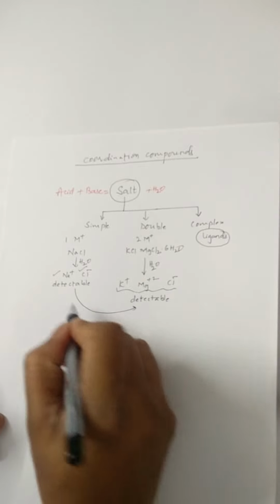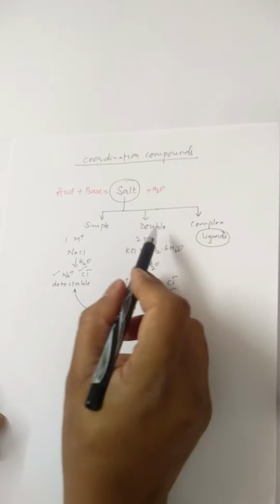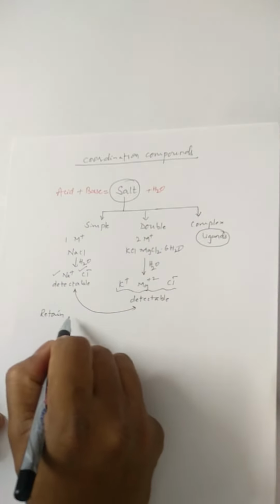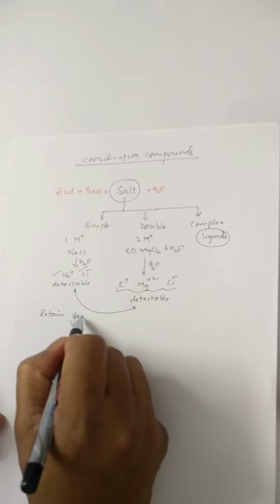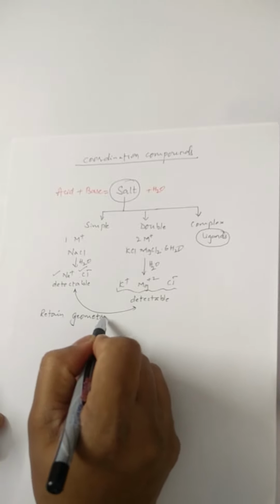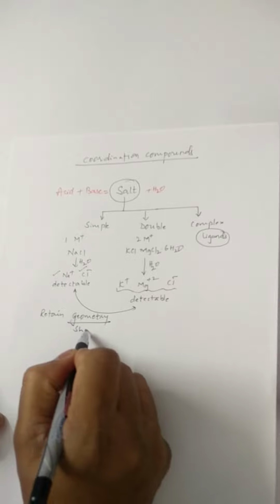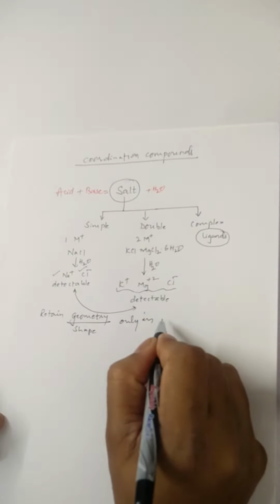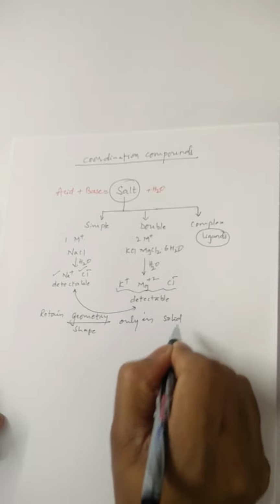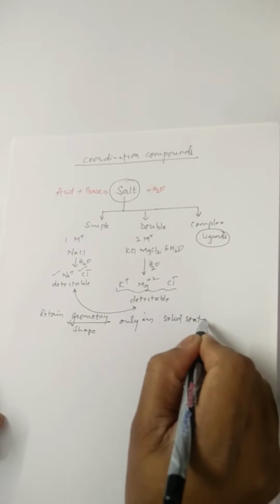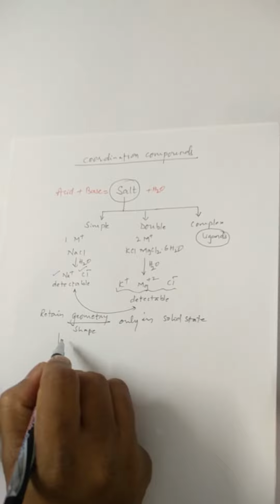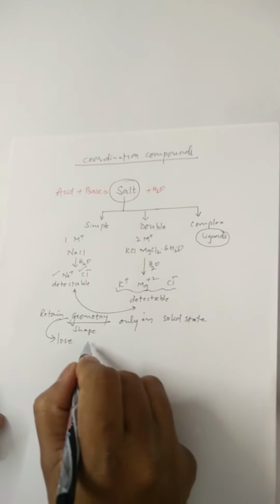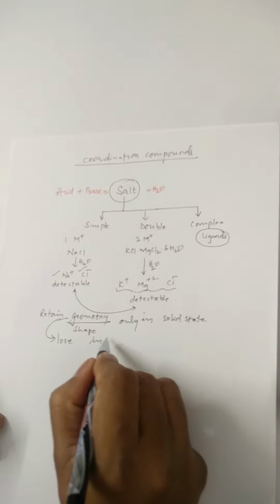This implies that whether it is simple salt or double salt, they retain their geometry, in the sense their shape, only in solid state. They undergo loss of this geometry when in solution.